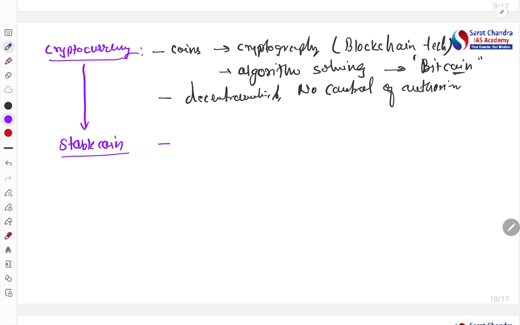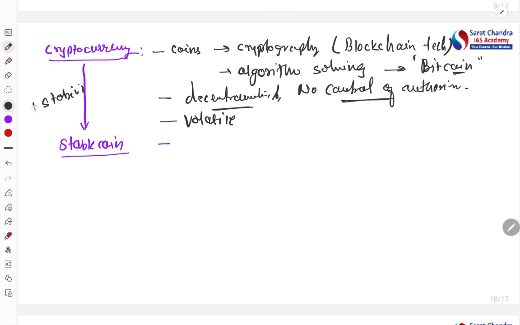As I said previously, in cryptocurrency the problem is that it is decentralized and there is no control of authority, as well as no control over the flow of the value of Bitcoin. Sometimes it will reach 20,000 per Bitcoin, or 1 lakh also, or sometimes it will come very low. So it is highly volatile.